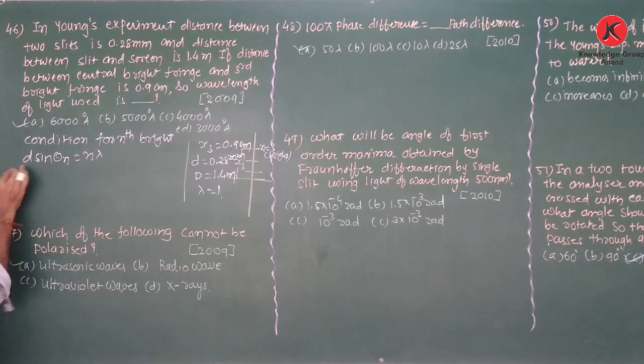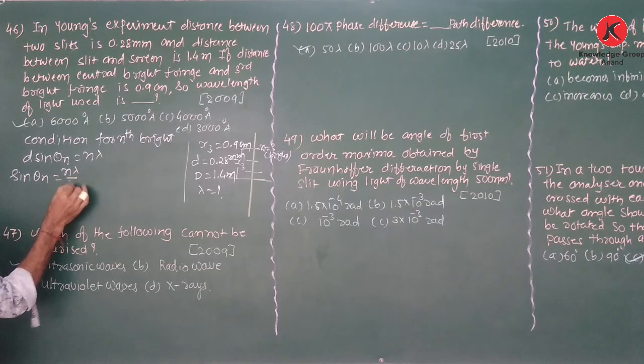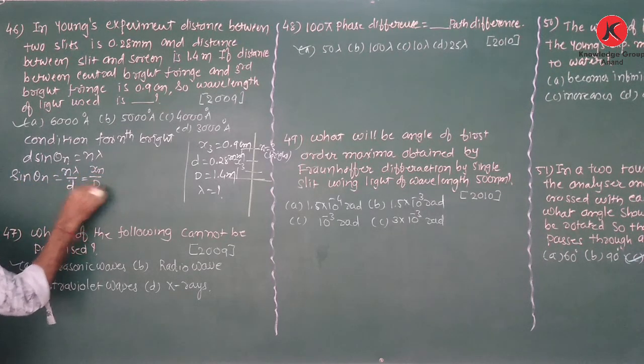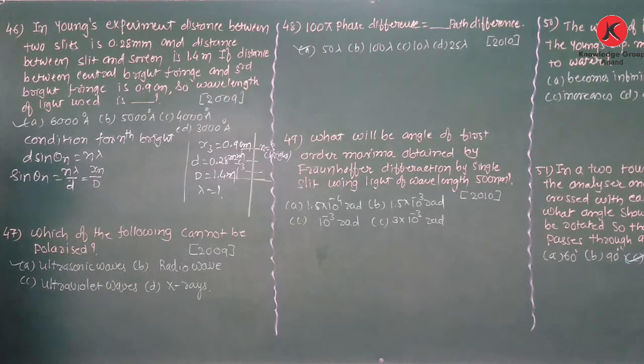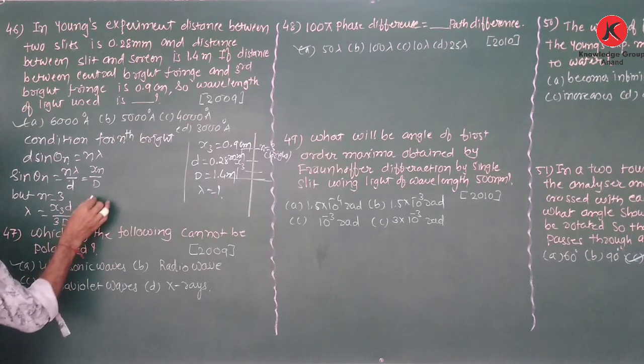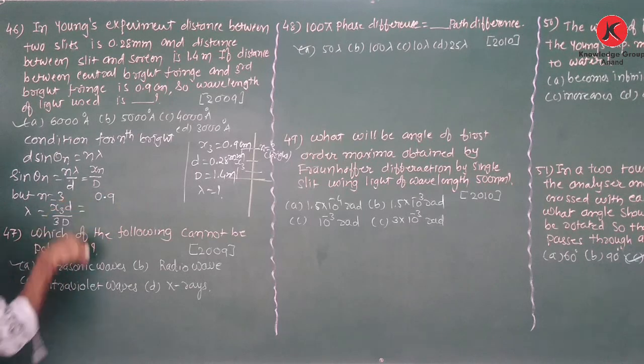Therefore, sine theta is equal to n lambda upon d, and also we know that it is xn upon capital D. Here n is equal to 3, and we get lambda equal to x3 d upon 3 capital D. x3 is given as 0.9 centimeter.